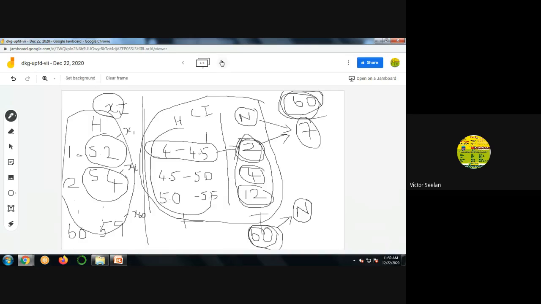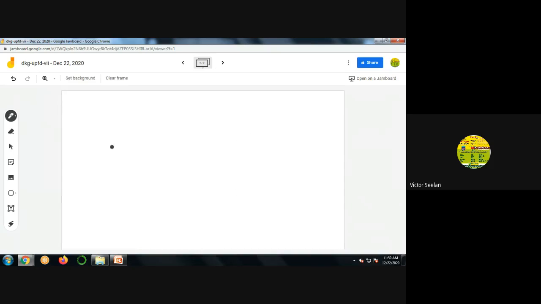Okay. So now we can move on to the notations. Based on this example, we can make notations. So first notation: X. X is called variable.